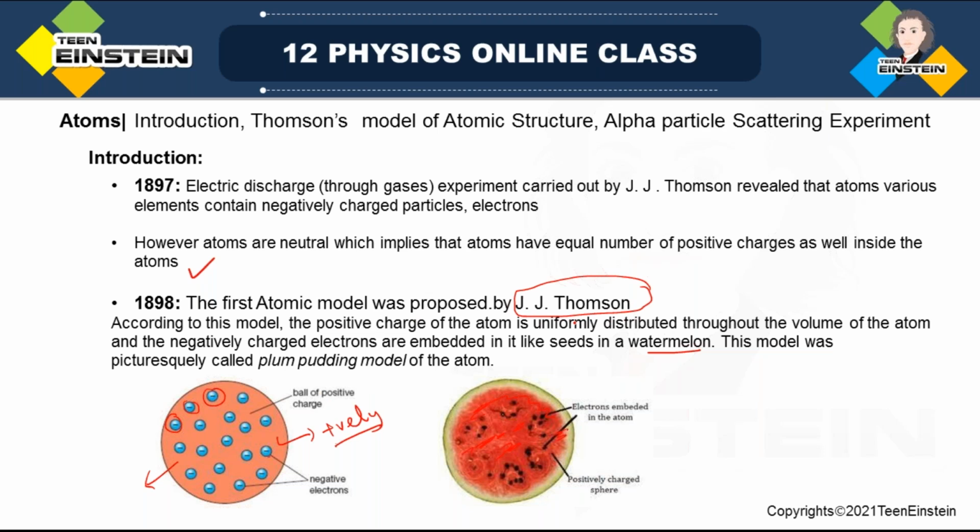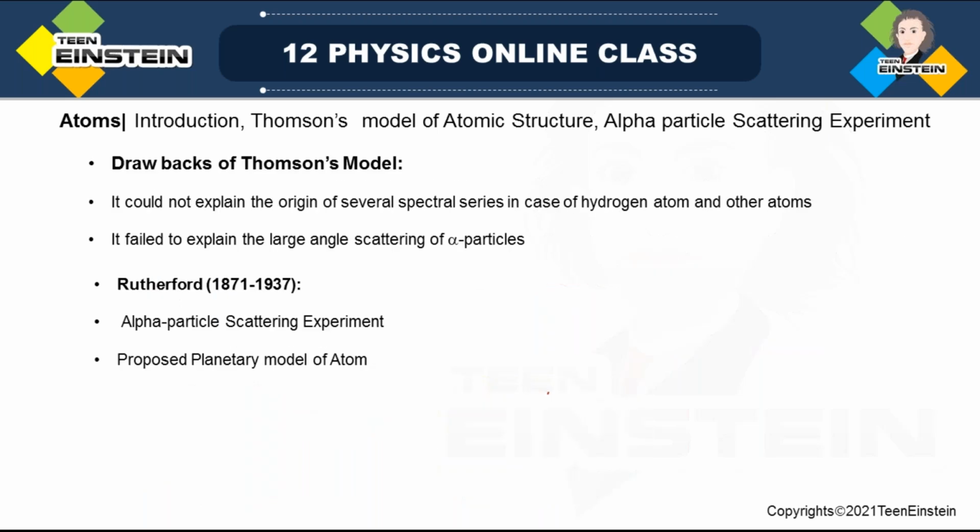But however, there were drawbacks. That means this model was not exactly true.